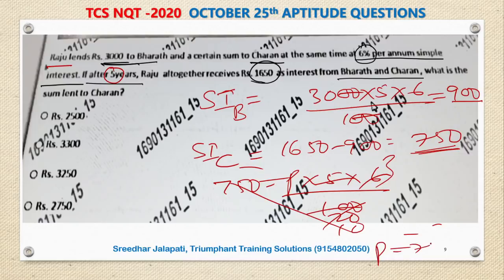P is equal to 7500 by 3, which is 2500. I don't know what I've done in the last case. So 2500 is the answer. These days I'm making a lot of calculation errors. Please excuse me. So the money lent to Charan is 2500.